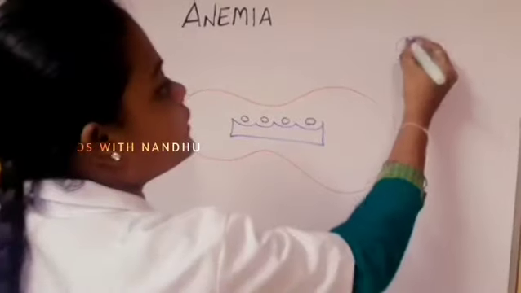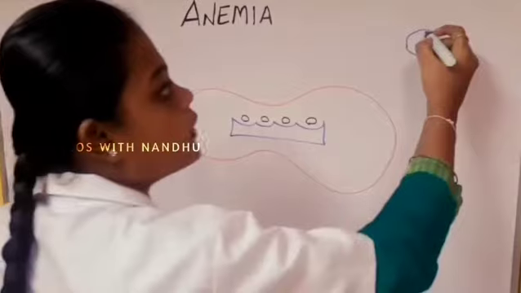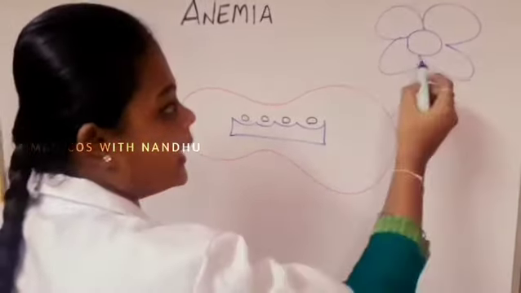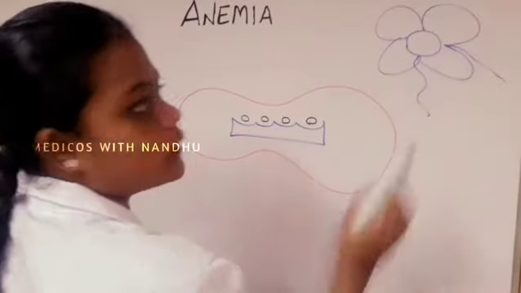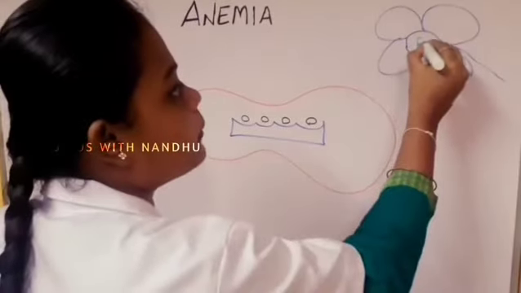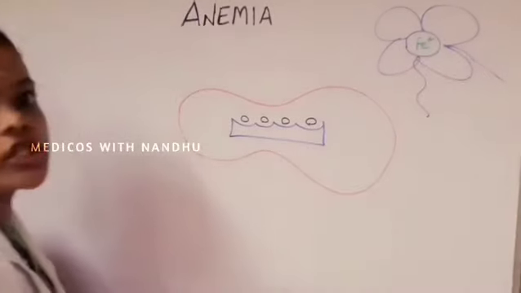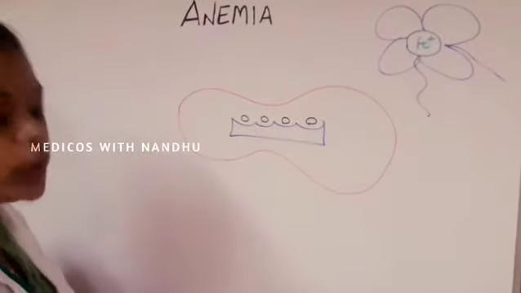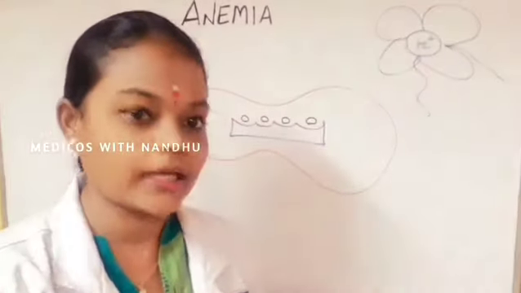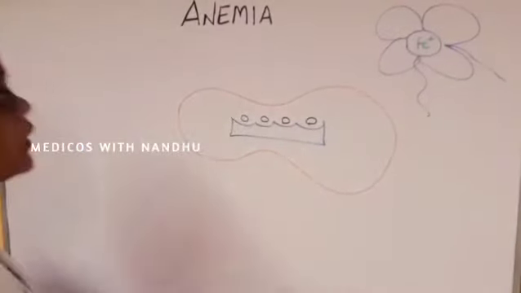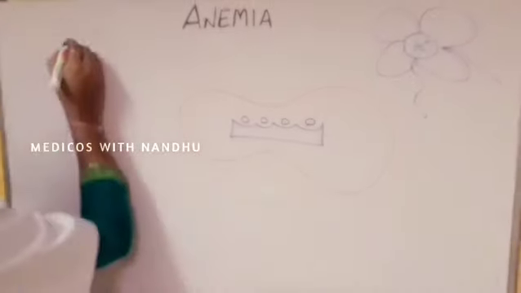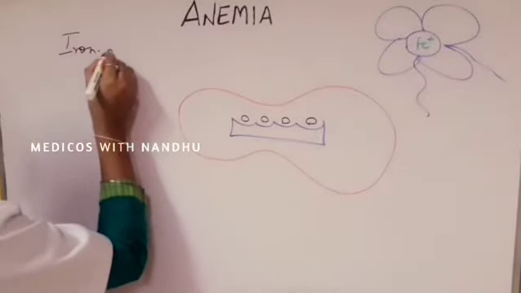Normally, this is a hemoglobin which has four subunits. These are the globins present here, and iron plays the main important role in the hemoglobin to collect oxygen. So there are different types of anemia. Now we are going to see about iron deficiency anemia.